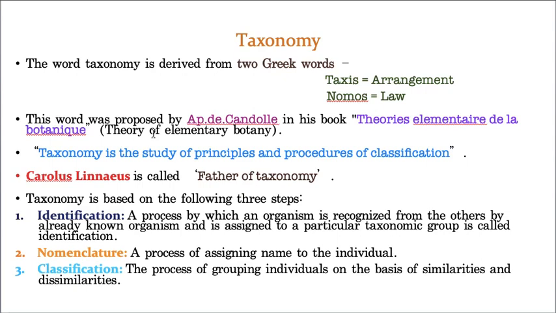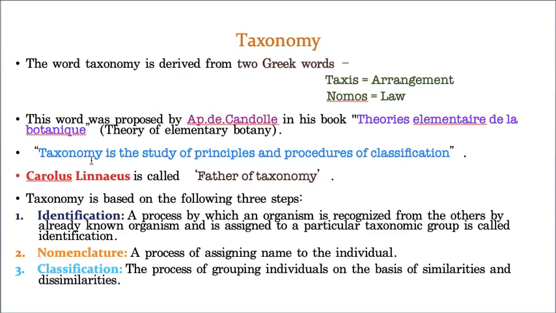Now what is taxonomy? How can we define it? Taxonomy is the study of principles and procedure of classification. That means how you are doing the classification, what all the concepts you need to follow while you are classifying an individual, and what is the procedure of classification.